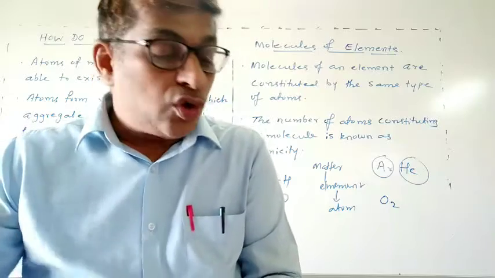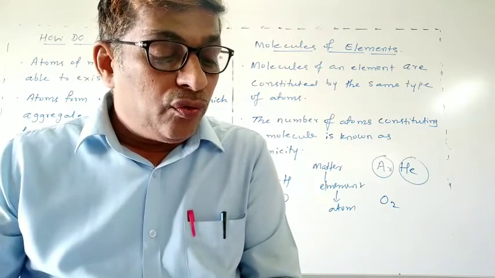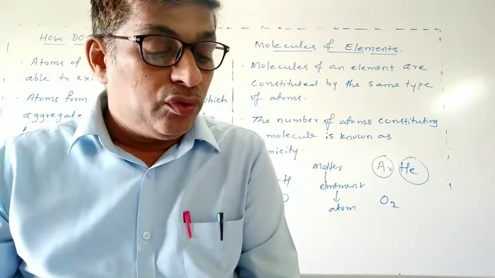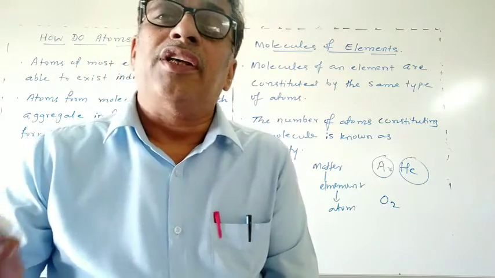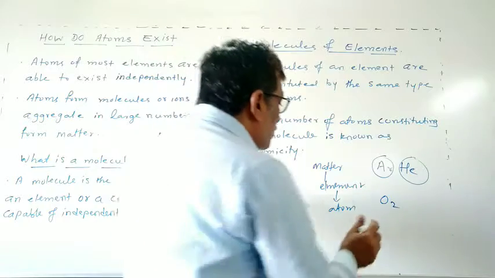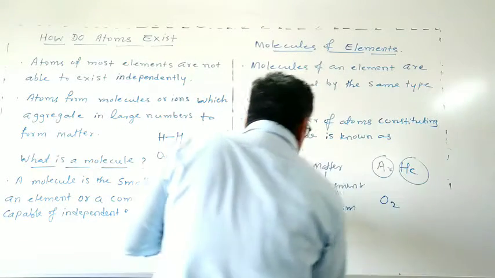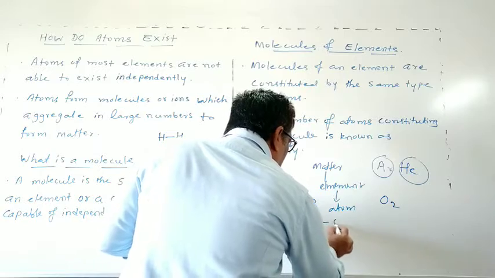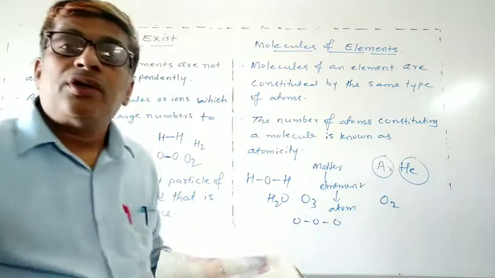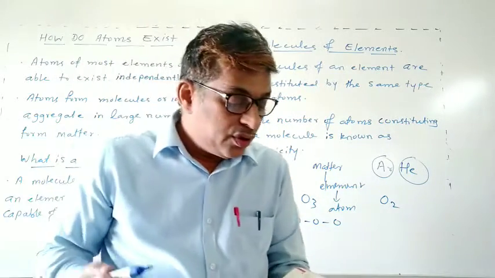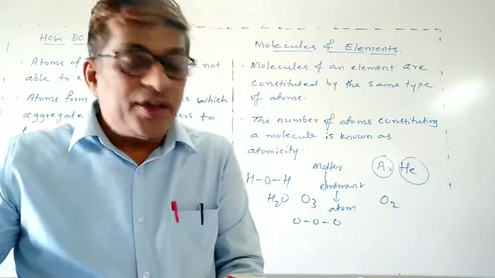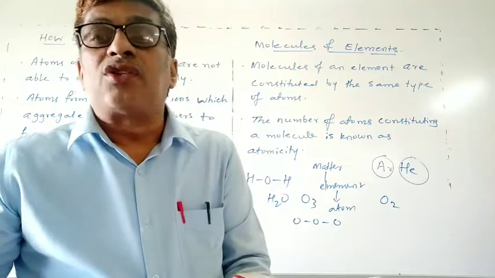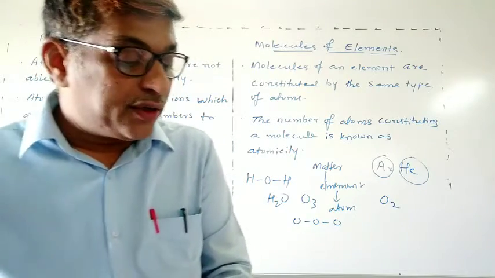If three atoms of oxygen unite into a molecule instead of two, that is ozone, O3. Three oxygen atoms make ozone.